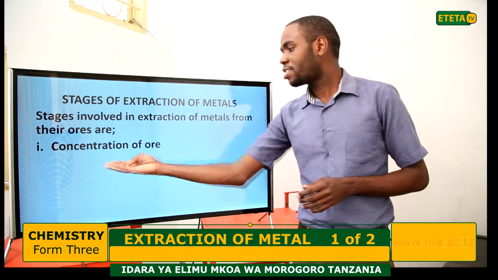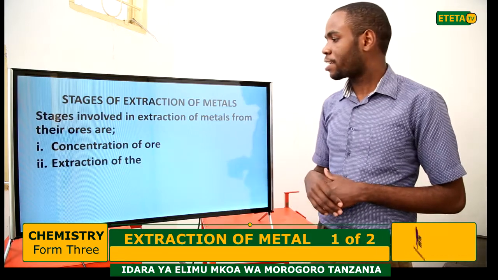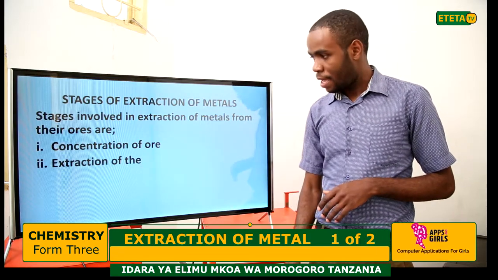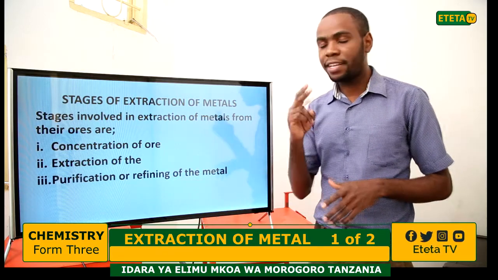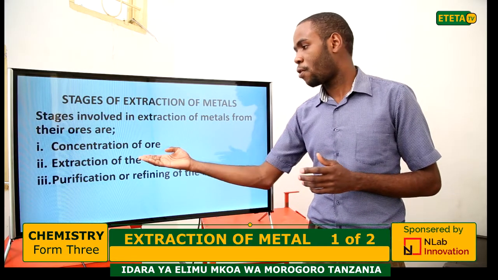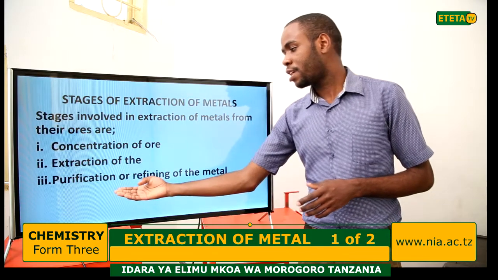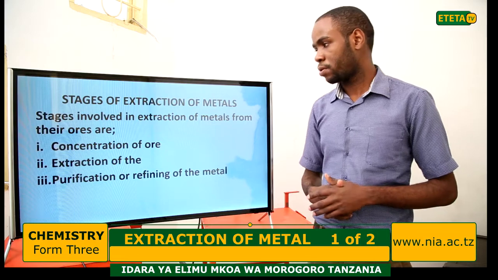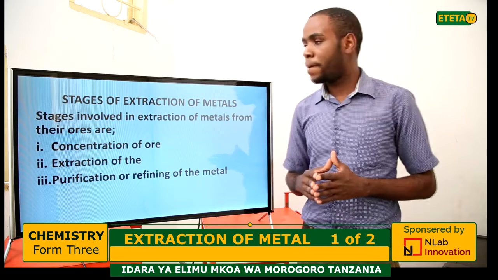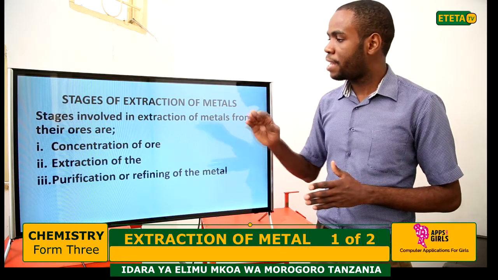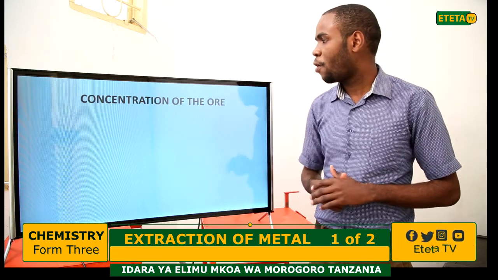The first one is concentration of ore, the second one is extraction of the metal, and the last one is purification or refining of the metal. We have three stages. Now, I am going to explain them one after another, starting with the concentration of ore.